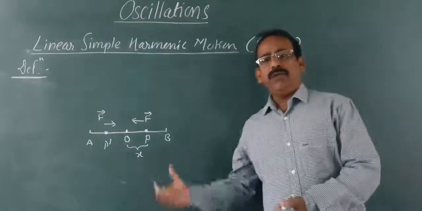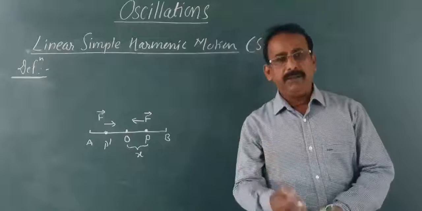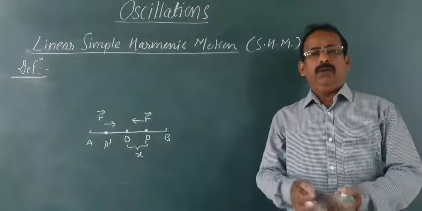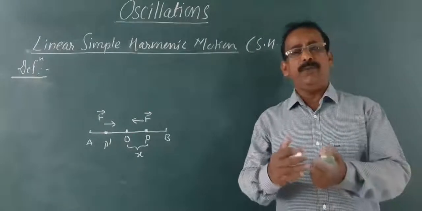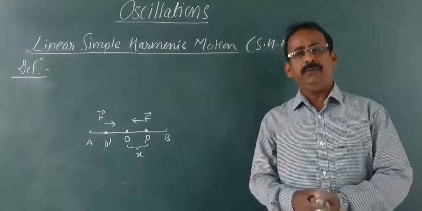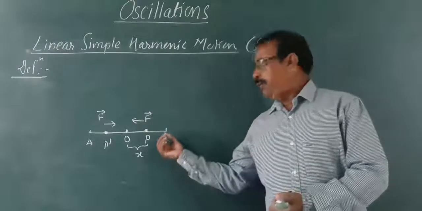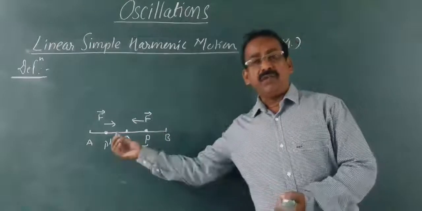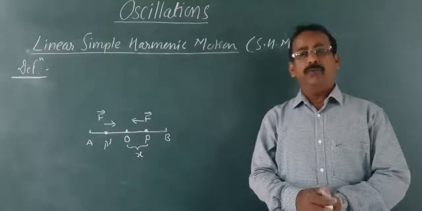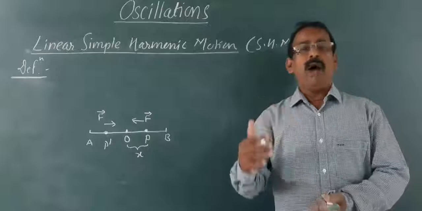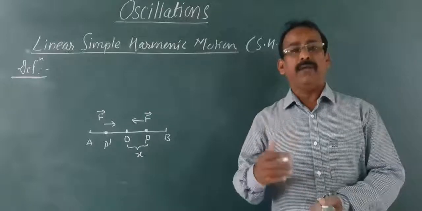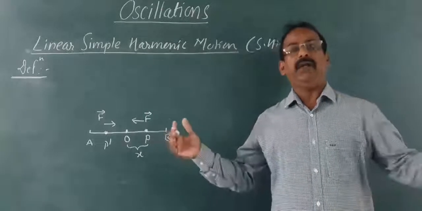If the particle shows greater displacement, then of course greater restoring force will act on that particle. If the particle reaches this extreme position, of course the magnitude of restoring force acting on the particle will be greatest.